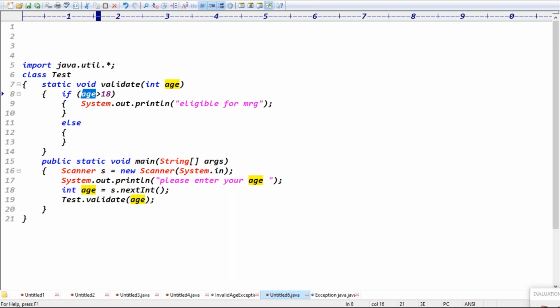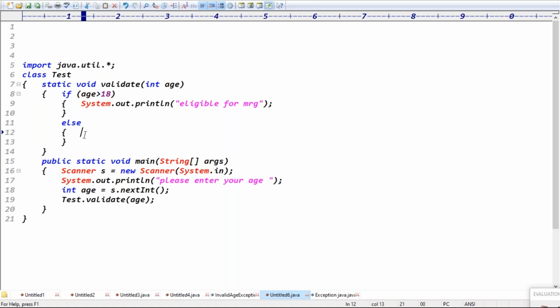If age is less than 18 years, I have to show the message: you are not eligible for marriage, try after some time. If age is greater than 18 years, eligible for marriage. For less than 18 years, I want to show the message that you are not eligible. Giving a simple message is recommended, and giving an exception message is recommended.